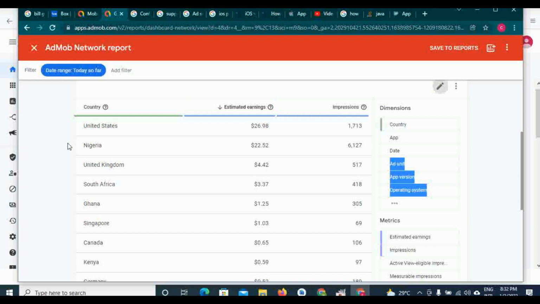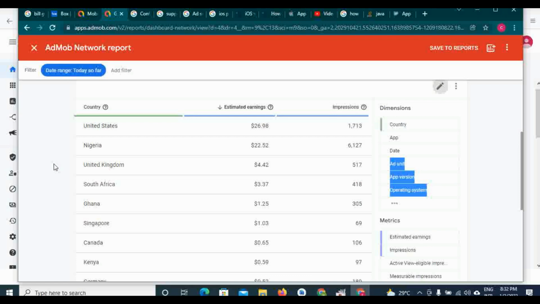Now today, United States is still number one. I made $6.98 today from the US with an impression of 1,700. Then Nigeria, I made $22. You see, US impression is low, Nigeria impression is high, but I made more in the US because the CPC for the US is higher. That is the reason why, with a lower number of ads shown, my earning is higher in the United States than in my country, which has a lower CPC.